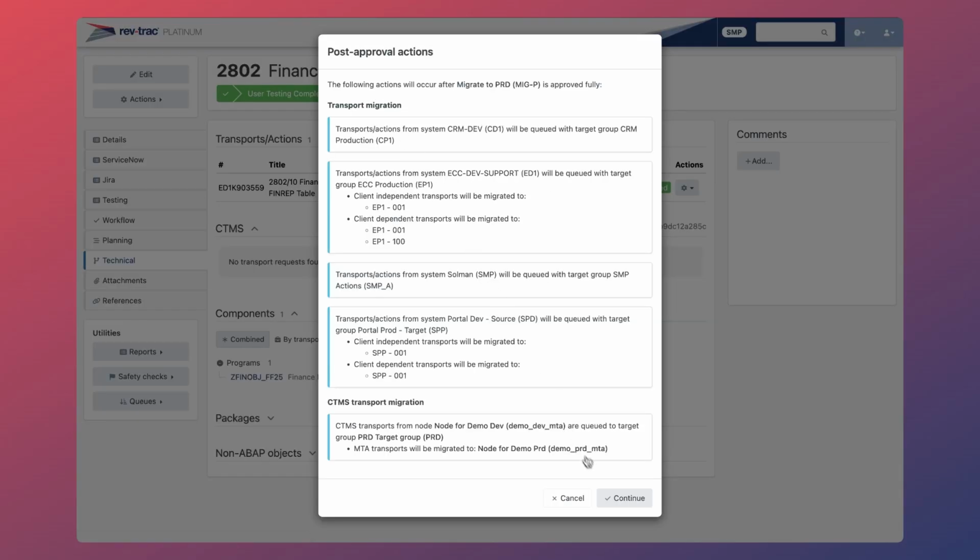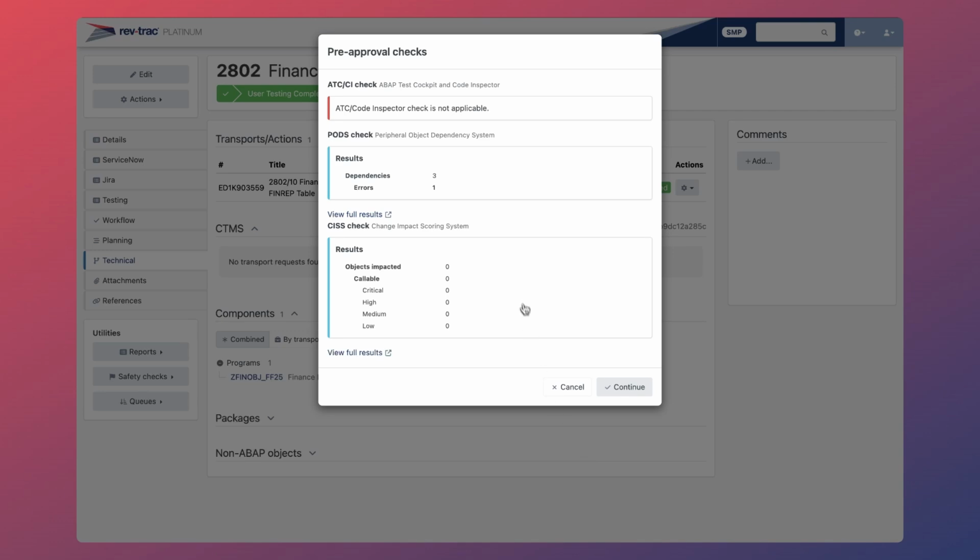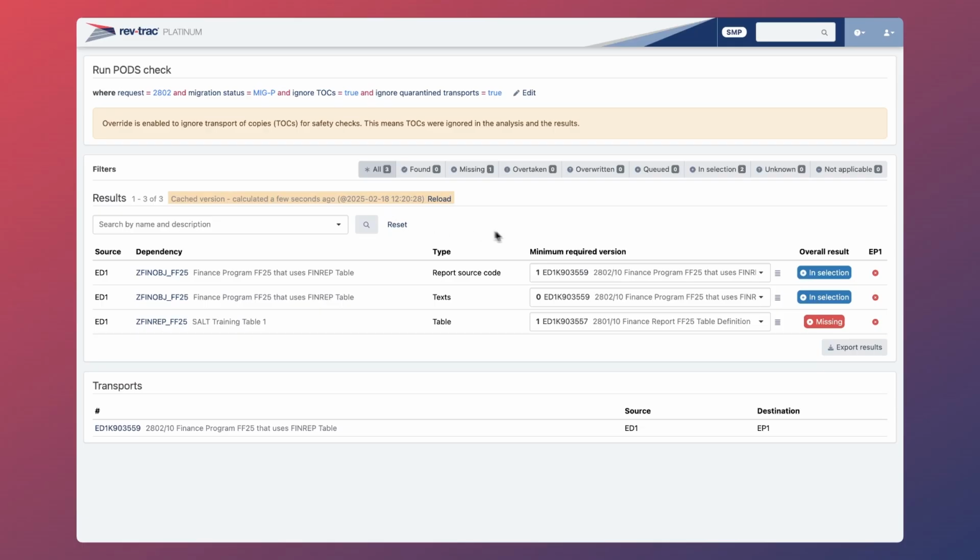After confirming the post-approval actions, we encounter the pre-approval check screen. RevTrack's pre-approval checks act as a safety net at this stage, ensuring that every change is validated before deployment, reducing the risk of production issues. Here, RevTrack's PODS check identifies 3 dependencies, one of which will cause an error. We can click in to see the results of this check and discover more information about the dependency issue.